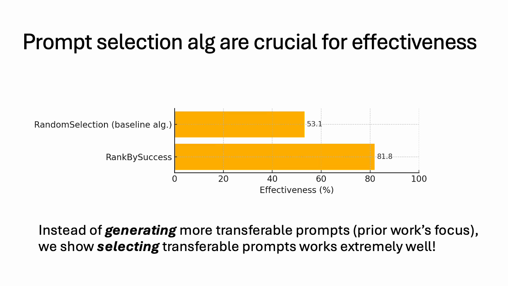We also find that prompt selection algorithms are crucial for effectiveness. Here, we show that the random selection baseline only has 53% effectiveness, and our rank by success algorithm has more than 80% effectiveness. So this shows that instead of generating more transferable prompts, which is what prior works focus on, we can simply select transferable prompts that work extremely well across different models. So basically, we can over-generate then filter, instead of having to generate one prompt that is super effective off the shelf.